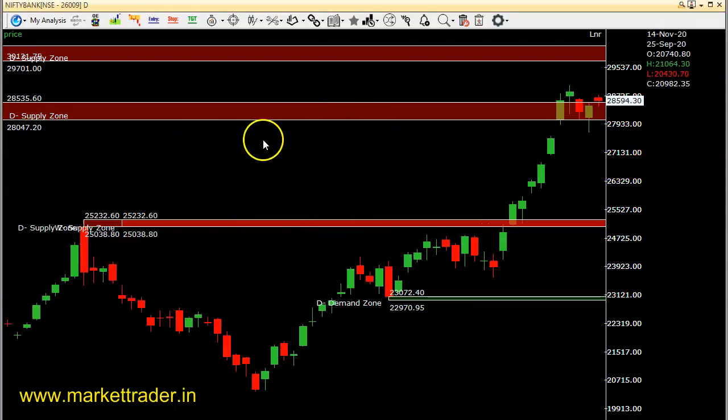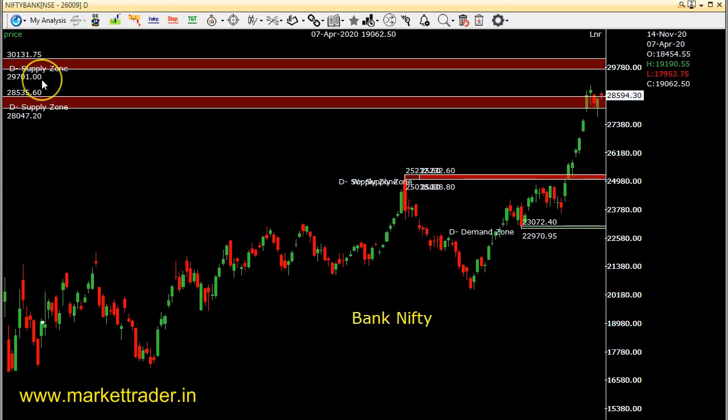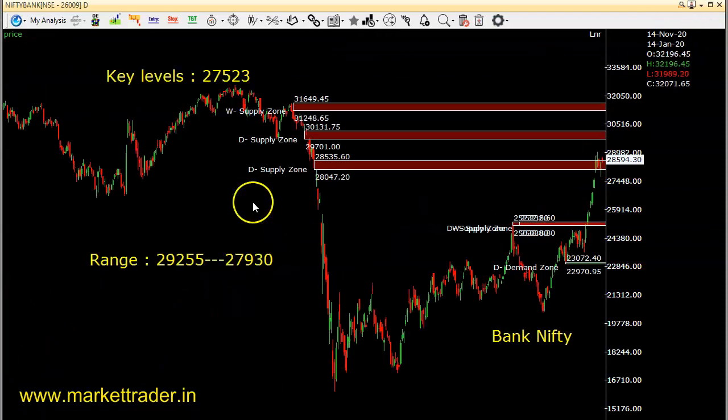So this is the important level, 28,535, and it closed above that. So next, very important is this one, 29,700 and 30,100. This is the supply area. So once it closes above 30,100, then there is a probability of testing 31,300 also. So as of now, this is the key level,